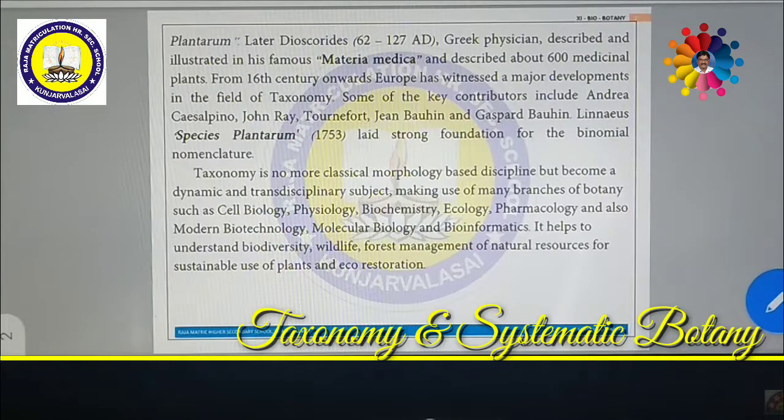Then what is classification? What is the importance of, what is the need for classification? If plants or any living things like animals or even microorganisms are classified, it is easy to understand and easy to study the detailed description of each and every plant in a common study.